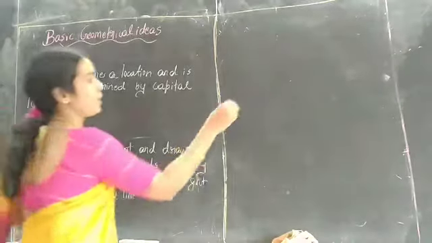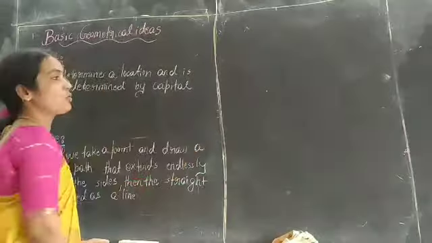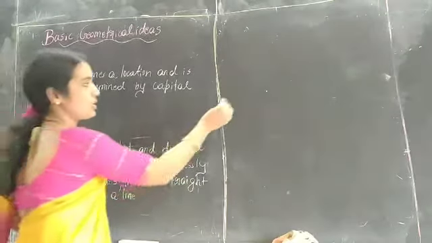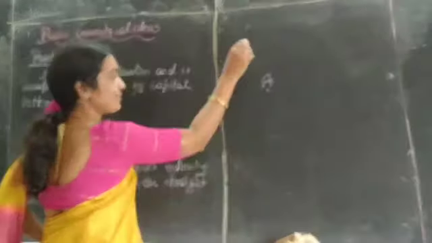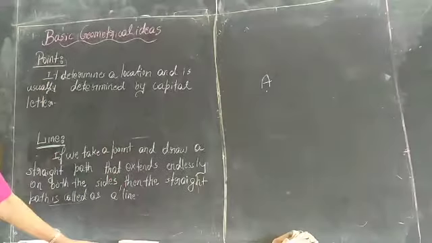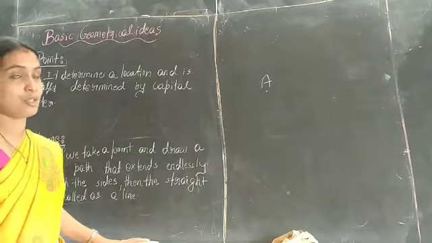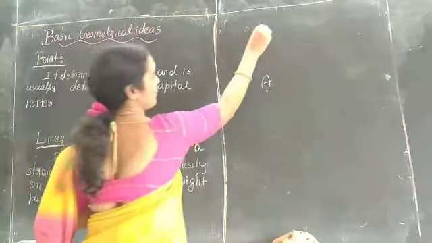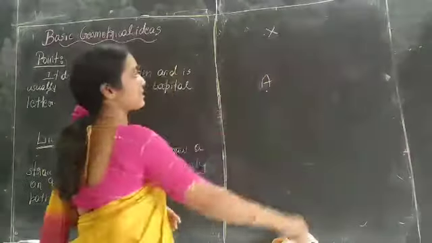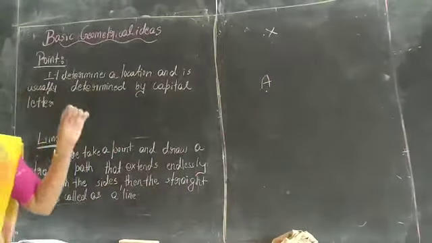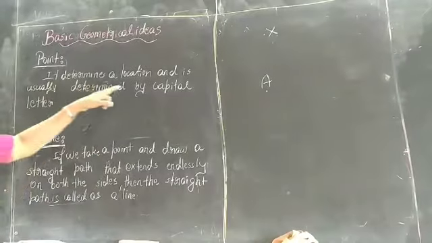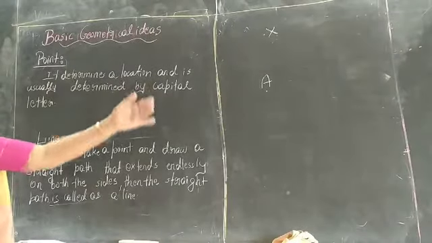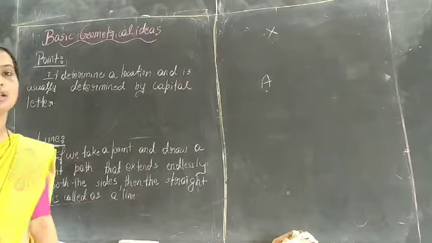For example, I look at this. It shows one location. To name a location we use capital letters. For example, this location is X. So a point shows a location, and we use capital letters to name the points.